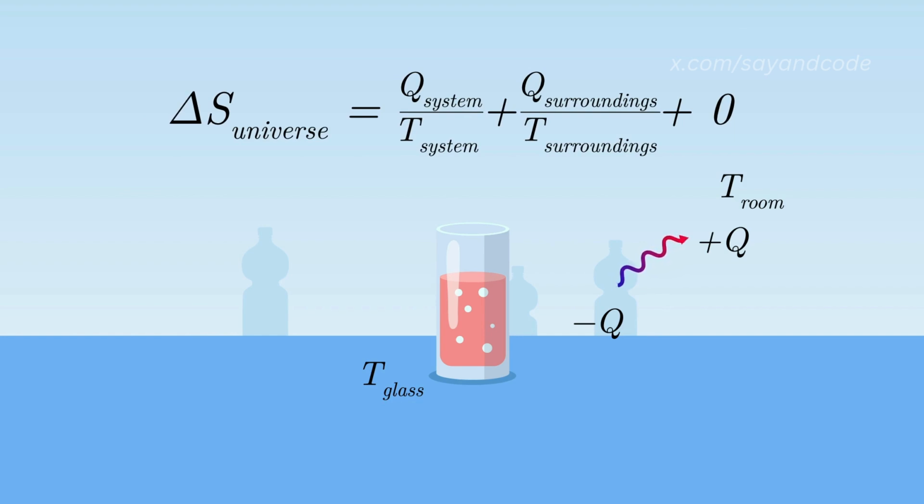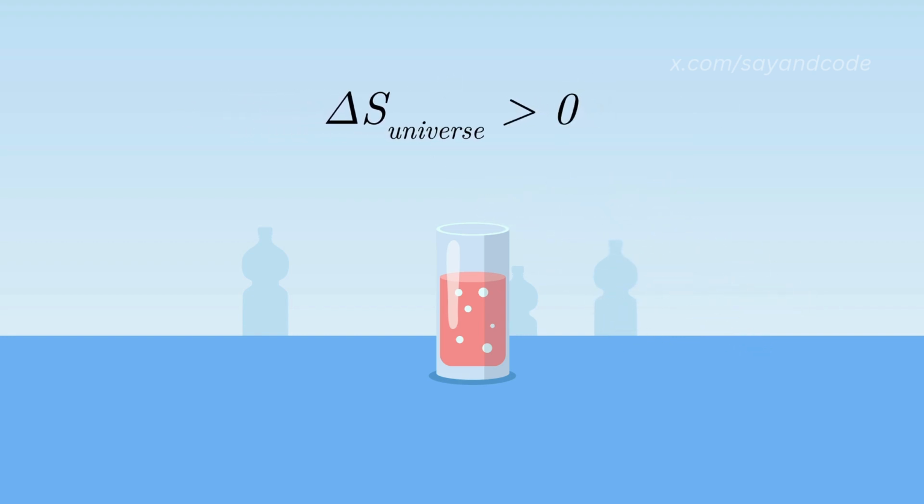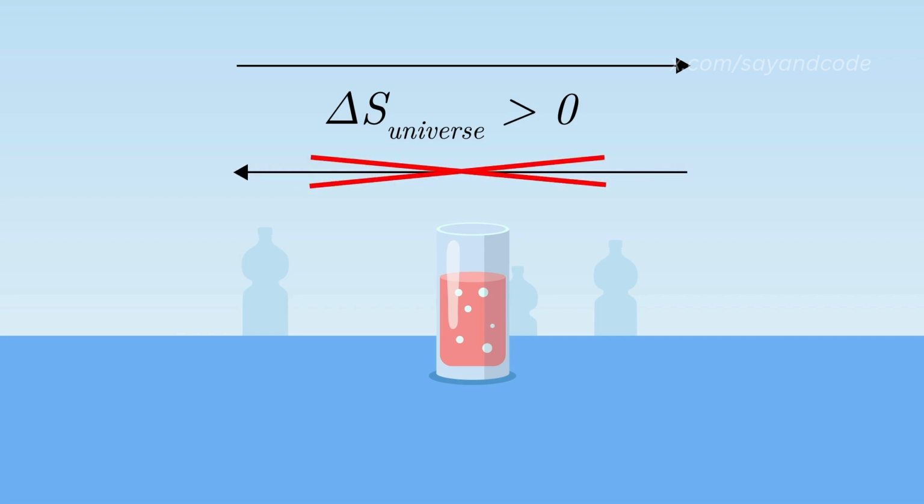Then, the entropy change of the universe is minus Q by T glass, plus Q by T room. Since the glass of water has higher temperature than the room, Q by T room will always be greater than Q by T glass. So, minus Q by T glass, plus Q by T room, will always be a positive number. And as a result, entropy change of the universe is greater than zero. Hence, a process will occur only in the forward direction, where entropy increases, and never in the reverse direction, where entropy decreases.